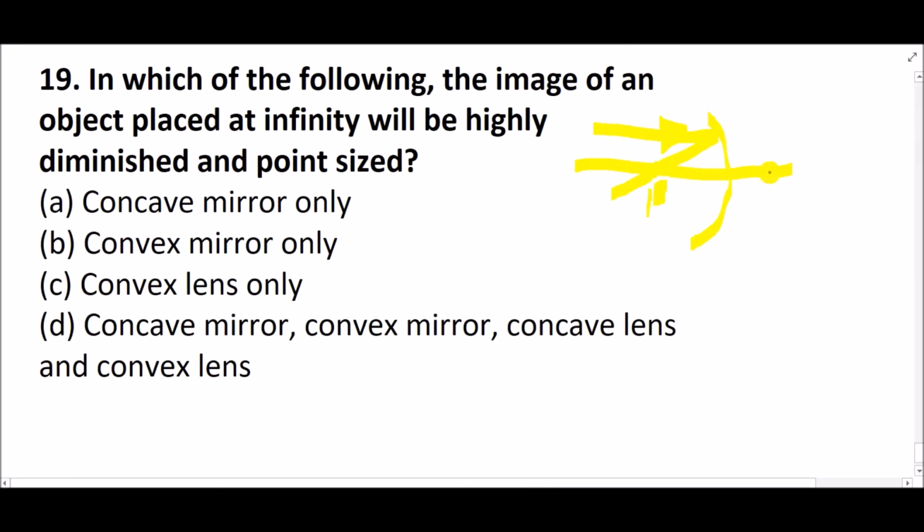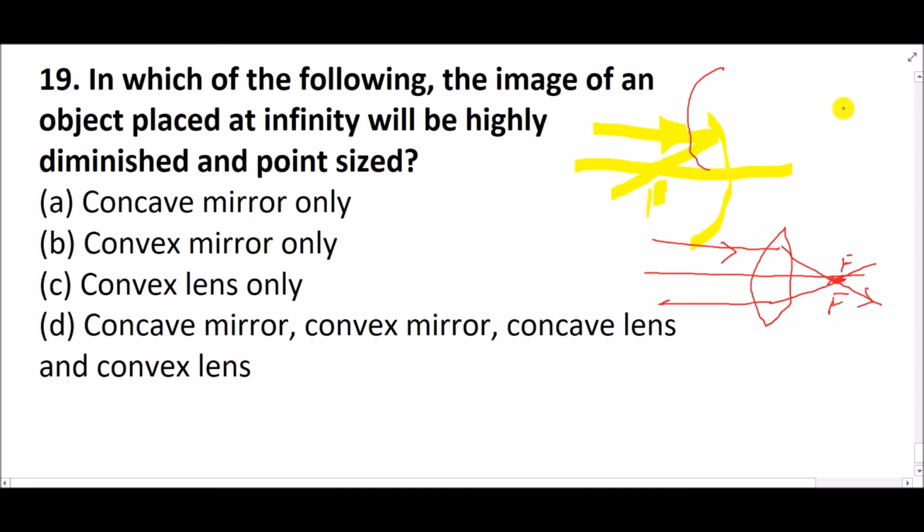Convex lens also, when the rays come from infinity, they will always pass through the focal point, and the image formed will be point sized, at the focal point. In any case, whether it is a concave mirror, concave lens, or convex lens, everywhere it is the same. So the answer will be D. D is the correct answer.